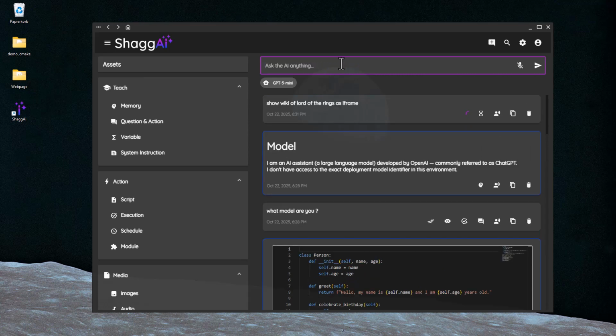Let the web speak for itself. Embed Iframes in the chat to show live search results and interactive pages.